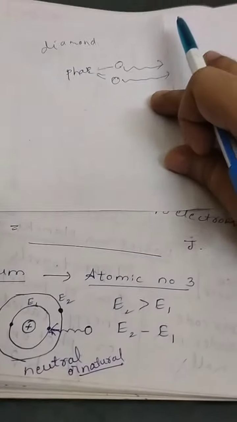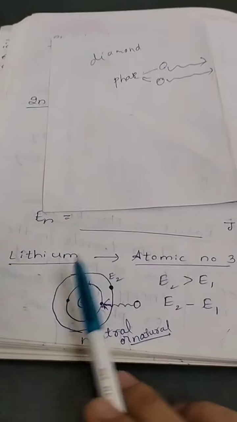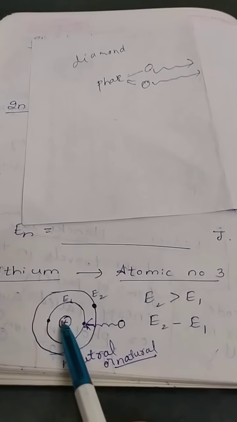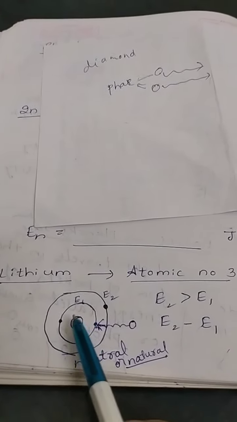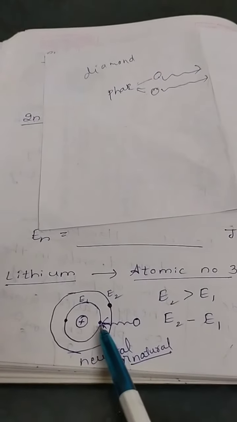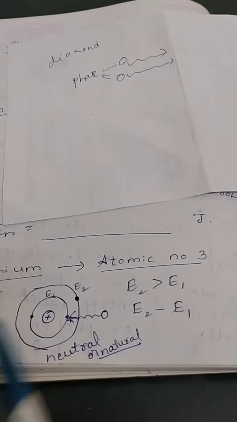For example, if you consider a lithium atom whose atomic number is 3, if you want to fill these 3 electrons in the K shell and L shell, it will be like this. K has the capacity of 2 electrons. First you will fill 2 electrons, and the remaining 1 electron in the L shell.